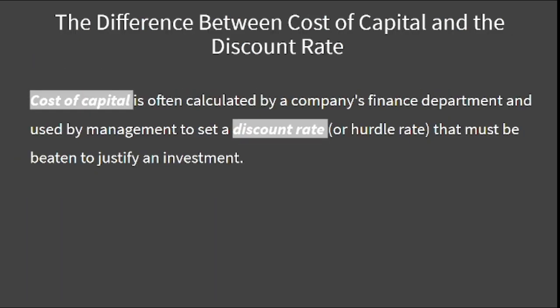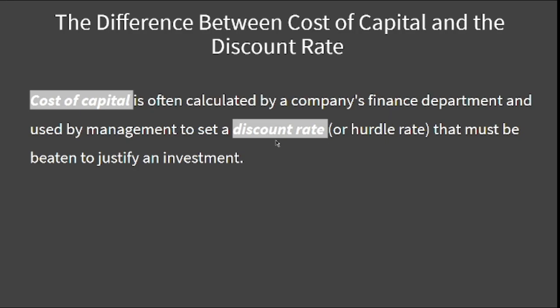Clear? Okay. Now let us see the difference between the cost of capital and the discount rate. Sometimes we use KD also as a discount rate or cost of capital, but there is a difference between them. Cost of capital is generally calculated by the company's finance department, who analyze how much rate they need to pay back because of raising the funds.